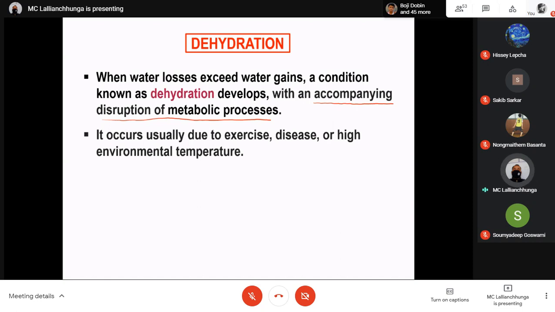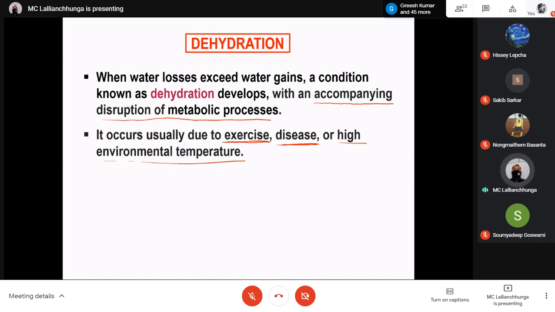It occurs usually due to exercise, which is normal, or it may be due to disease, or high environmental temperature. We know very well that when you do vigorous exercise, you sweat a lot. It means you are losing water from the body, so dehydration will take place. But usually we drink water immediately, so rehydration will take place again.